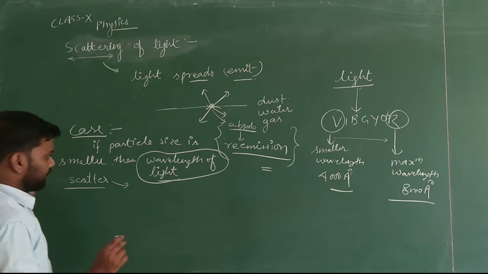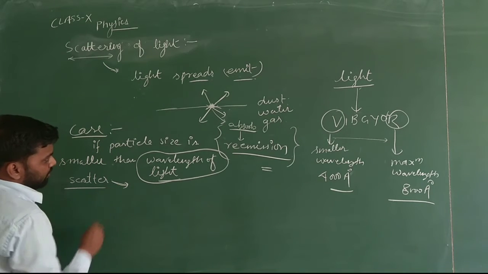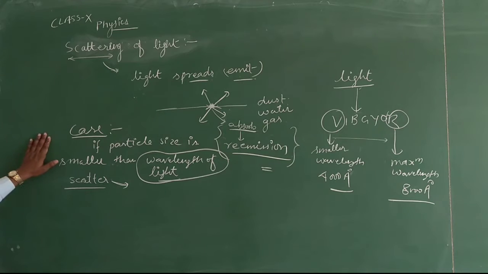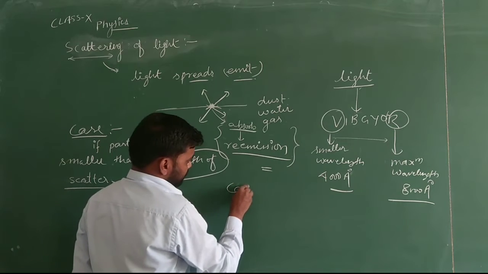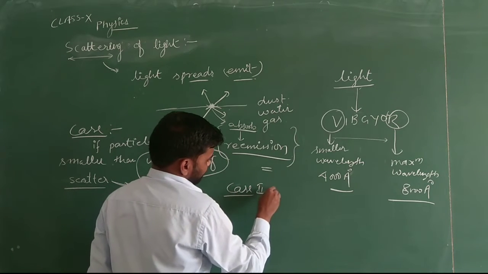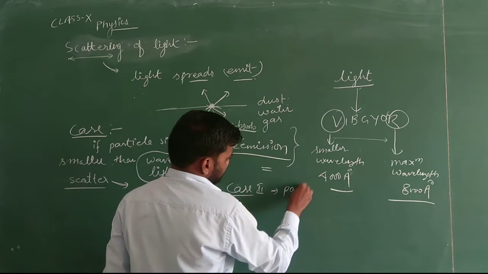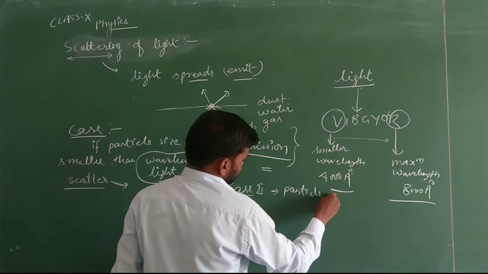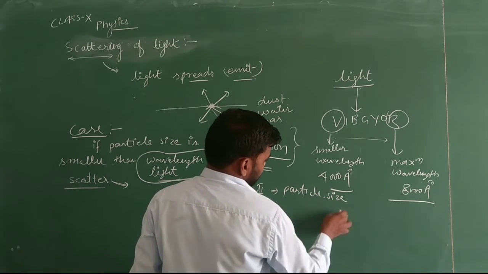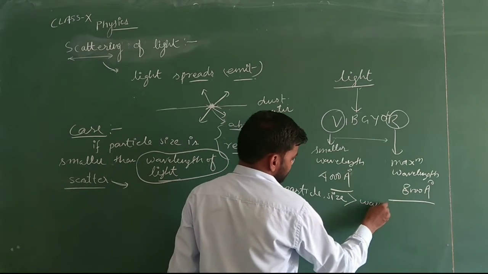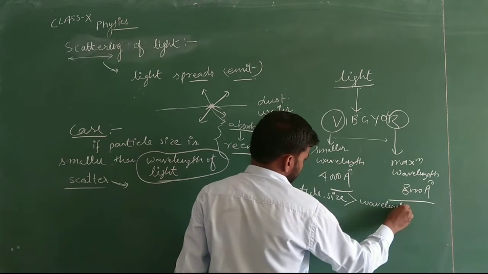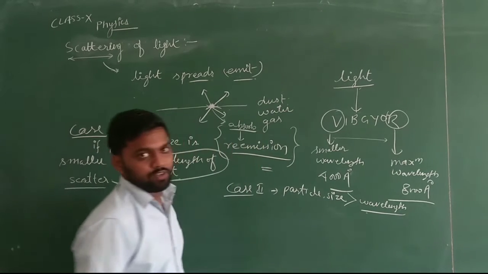But what will happen in the second case, if the particle size is greater than the wavelength of light?